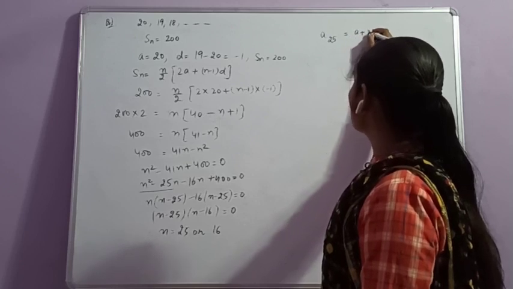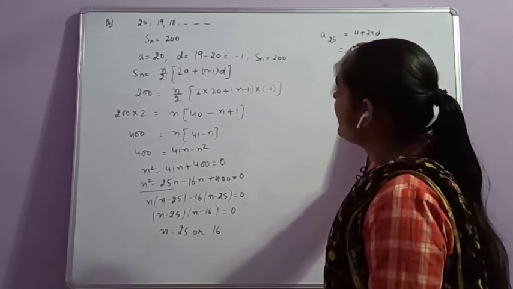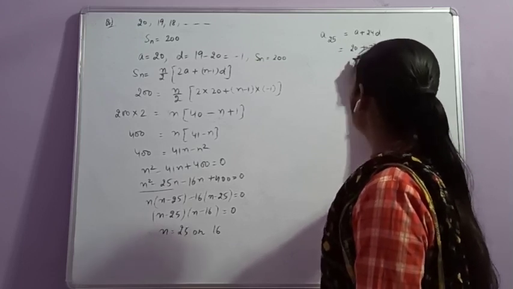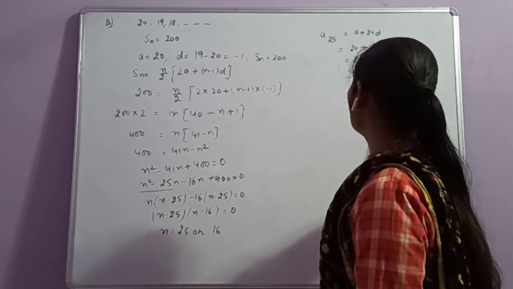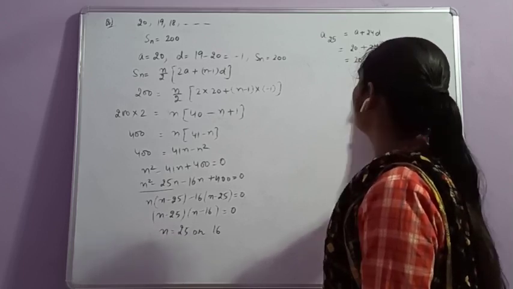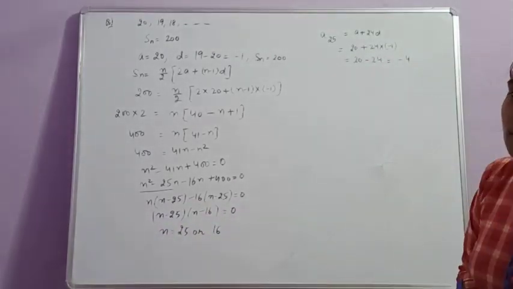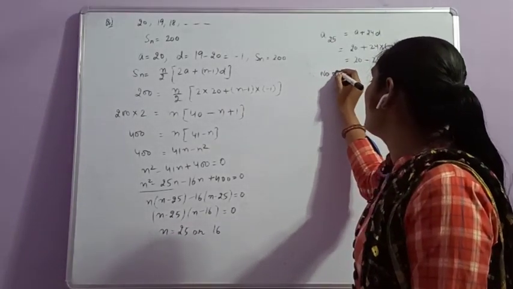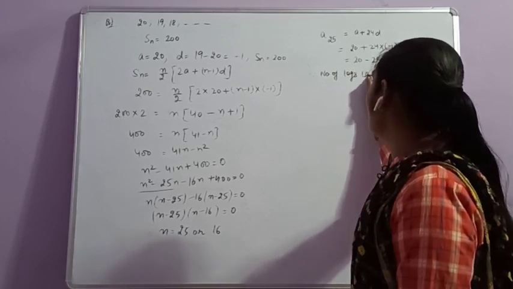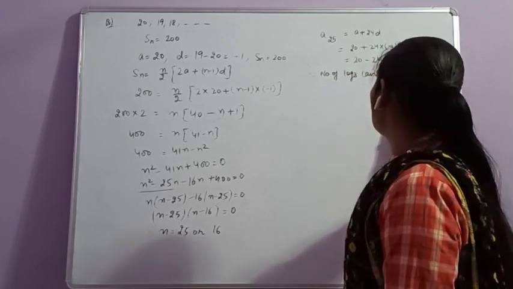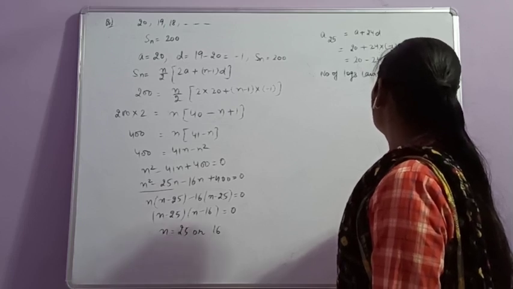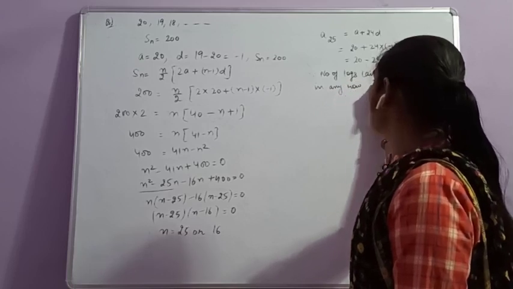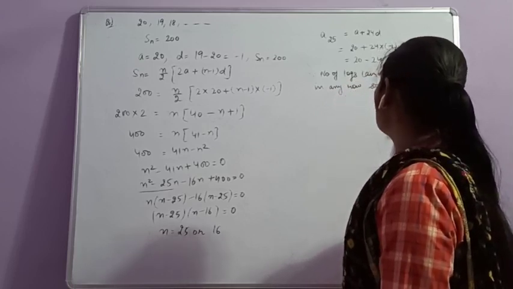A25 is a plus 24d. Value of a is 20. 24 multiplied with d, that is minus 1. 20 minus 24, that is equal to minus 4. That is not possible as number of logs cannot be negative in any row, so n is not equal to 25.